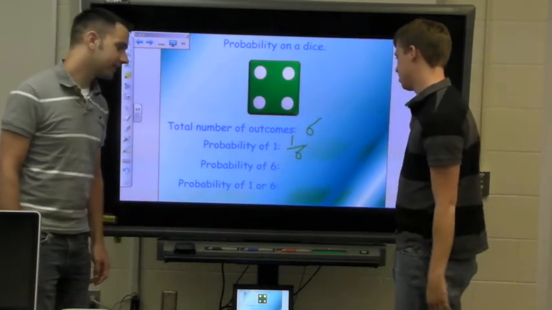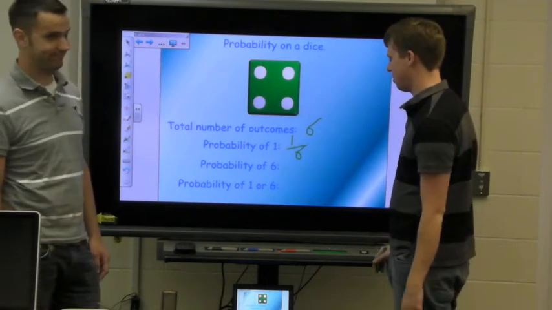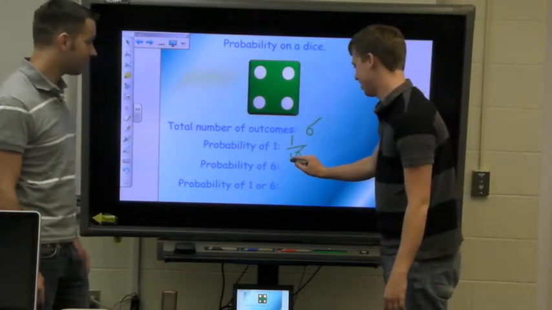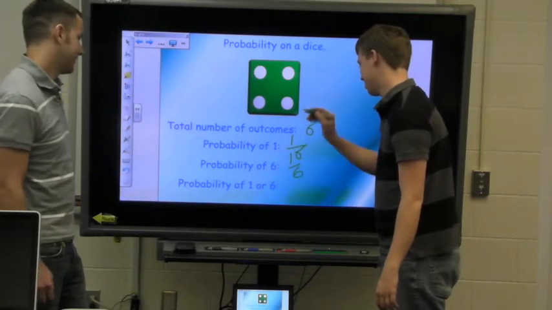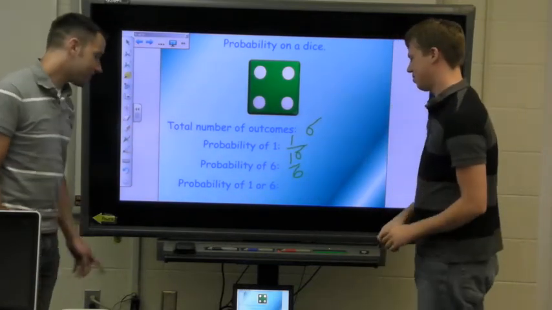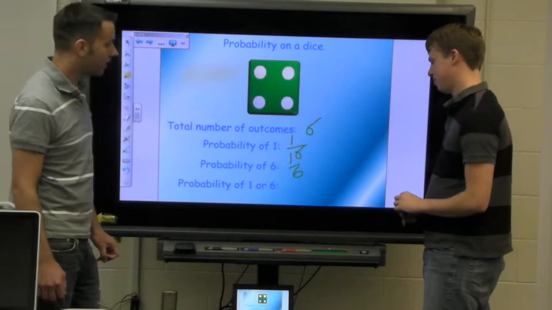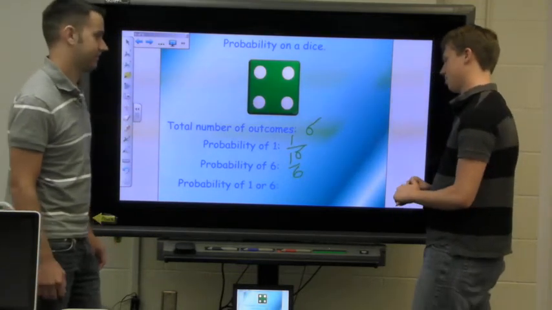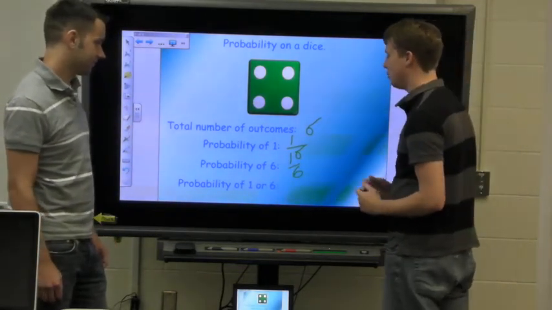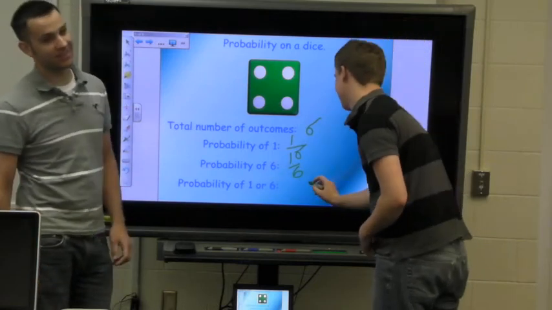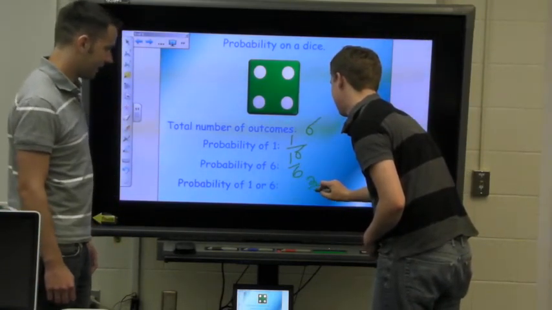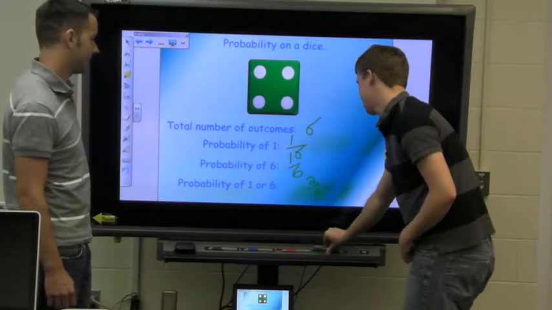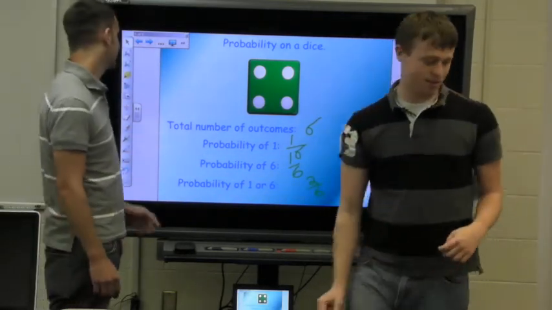How about the probability of getting a 6? 1 out of 6. It is also 1 out of 6. Now here's the tricky one. What is the probability of getting a 1 or a 6? You roll the dice. 2 out of 6. It is, because there are 2 possible sides the dice can land on out of the 6 total. Thank you very much, Andy.